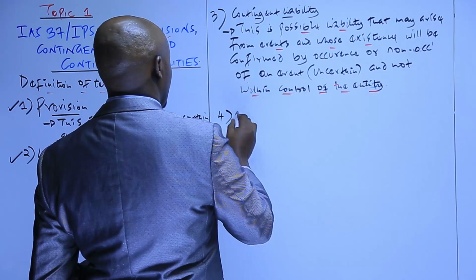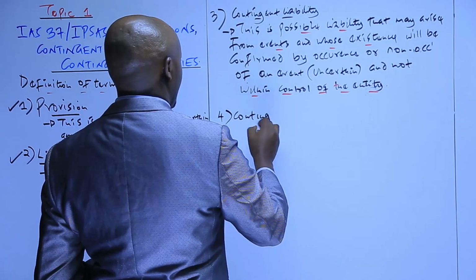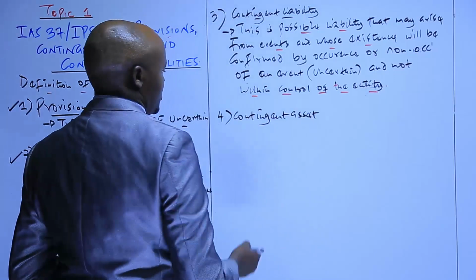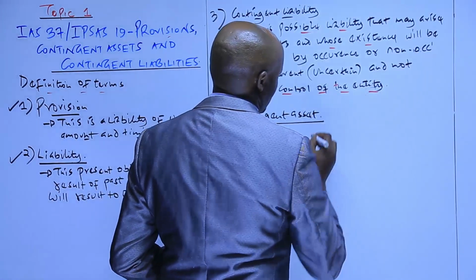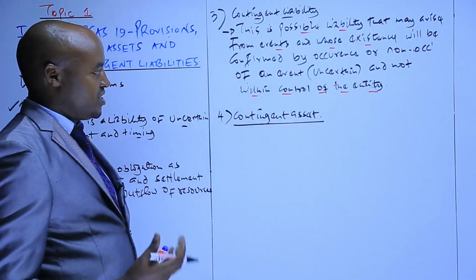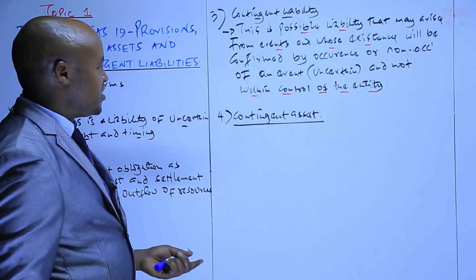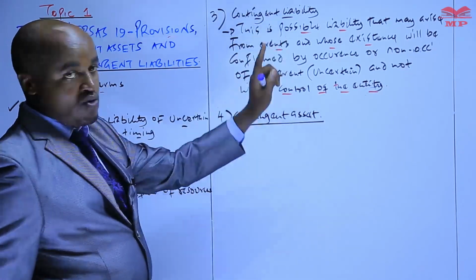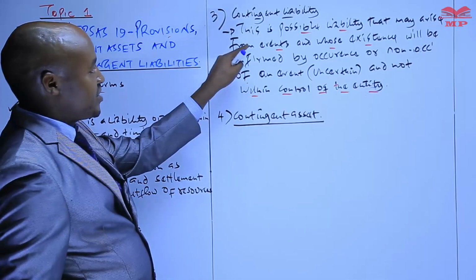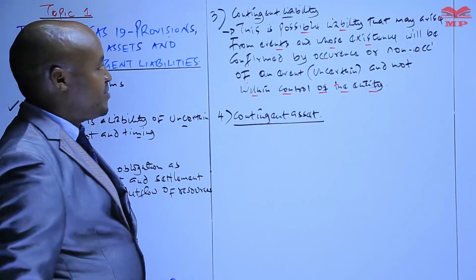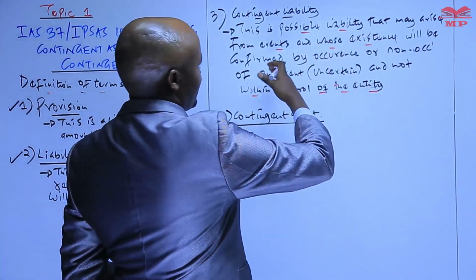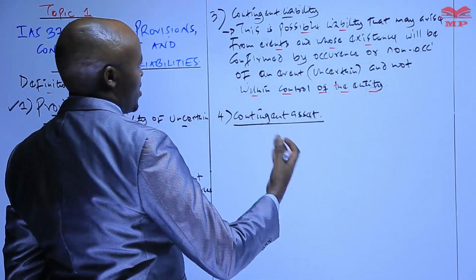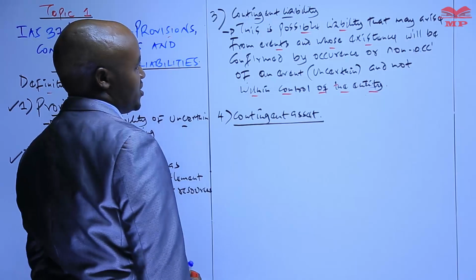And then the other term we also need to define here is a contingent asset. The definition of a contingent asset and a contingent liability is actually the same. The only difference is that it is a possible asset that may arise from an event and whose existence will be confirmed by the occurrence or non-occurrence of certain